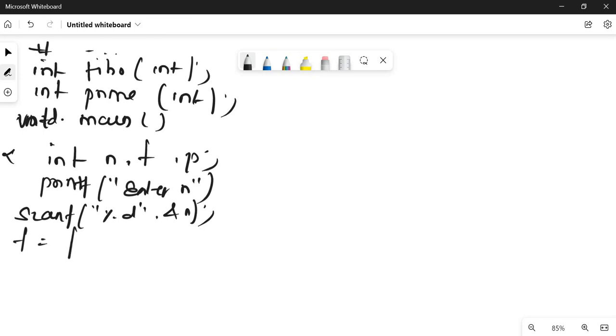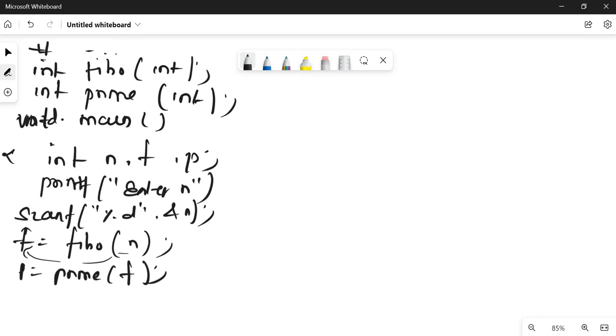Let me call the Fibo function, passing the value of n. Whatever the value of the term comes, it is stored here. So now let me call my prime number function by passing the value f. I hope you got it. The value of the term we have to find as prime, so we are going to pass f. Finally, let me first solve this, because after this we don't know what happens. So let me just end this here.